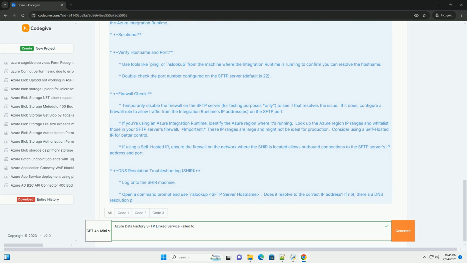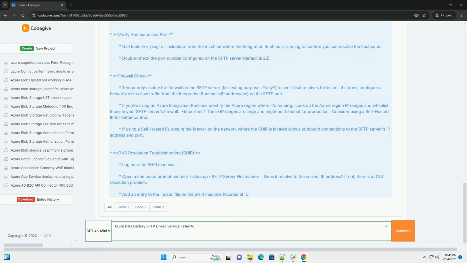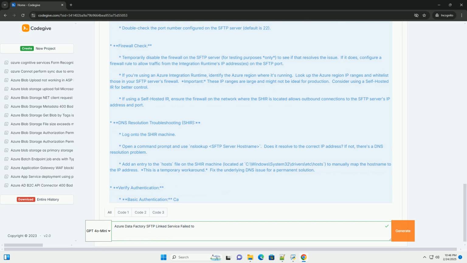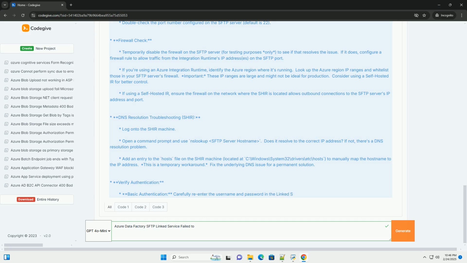Firewall and network configuration. SFTP often operates on port 22. Firewalls must allow traffic on this port, or the port you've configured your SFTP server to use, from the integration runtime to the SFTP server. SSH fingerprint. When using a self-hosted integration runtime, it's often necessary to configure SSH host key fingerprints on the IR machine to trust the SFTP server.